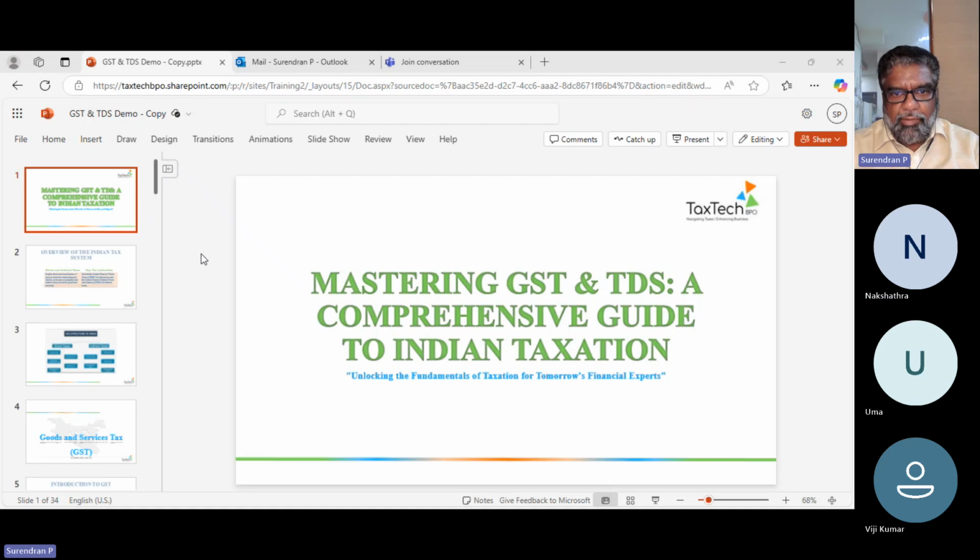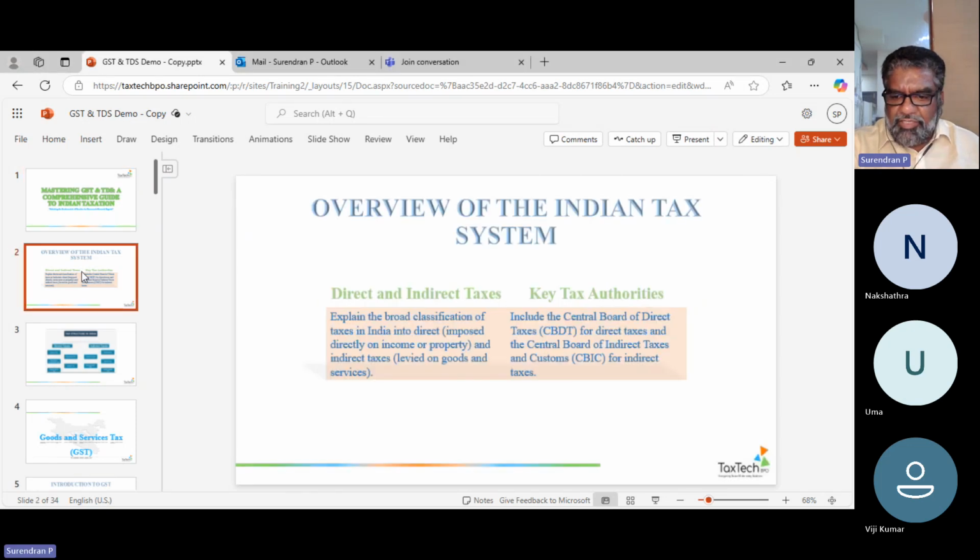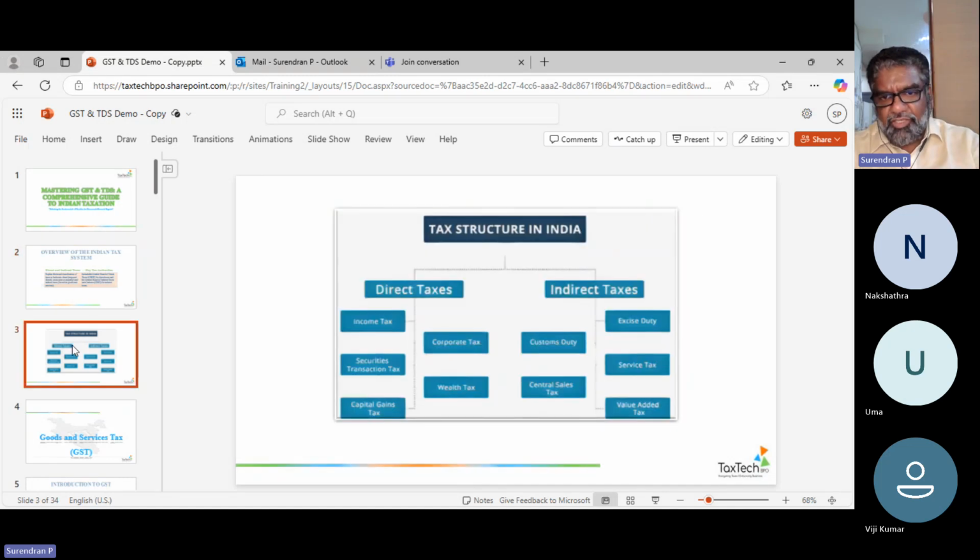Now today's topic is mastering GST and TDS, a comprehensive guide to Indian taxation. I don't want to waste much of your time, because most of you will know what I mean by GST and TDS. So instead, let me go straight to the tax structures.